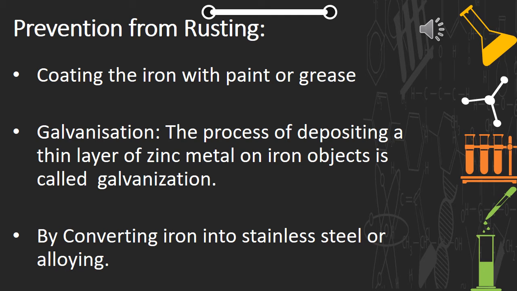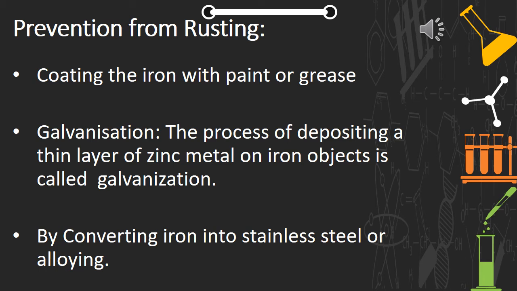The second process is galvanization. Galvanization is again coating iron with another metal. The process of coating or depositing a thin layer of zinc metal on iron objects is called galvanization. Thin sheets are dipped in molten zinc, and then allowed to cool to get galvanized iron sheets.